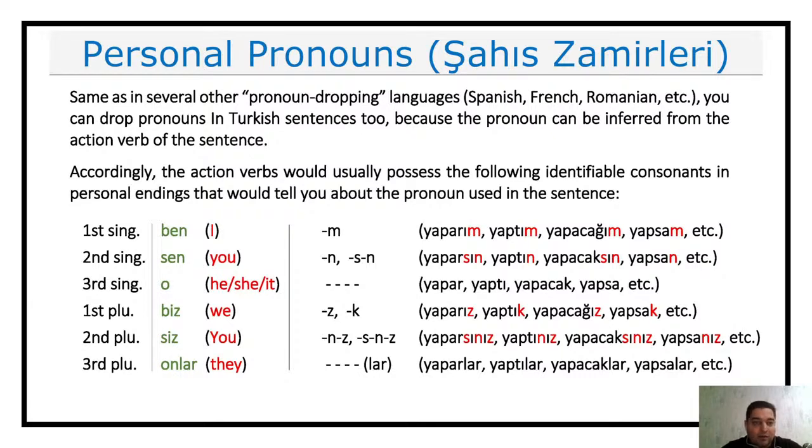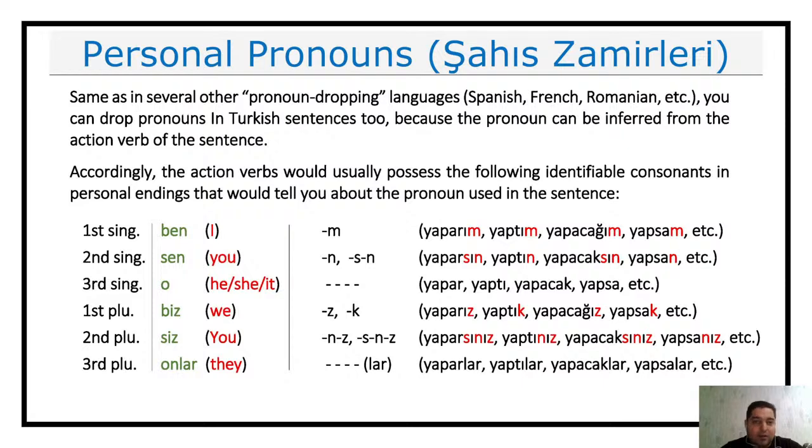For ben, for I, it is usually M, the letter M, okay? And when you look, for example, at yaparım, yaptım, yapacağım, yapsam, you see, you always have this M there. And probably this is the easiest one to identify because it's only one letter and it doesn't have any overlaps with the other pronouns. So it's only one letter M that tells me that it's I, okay?